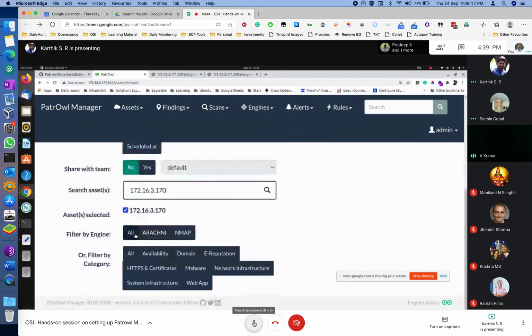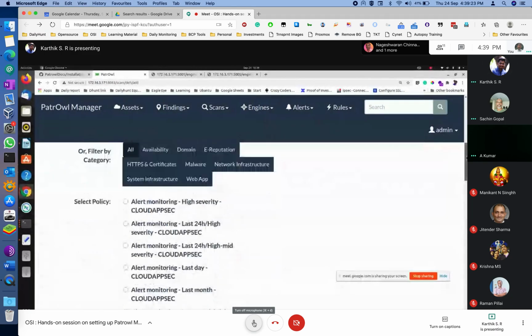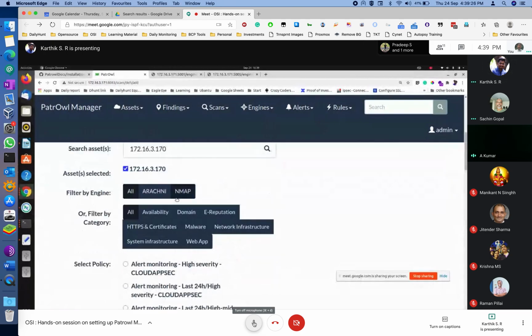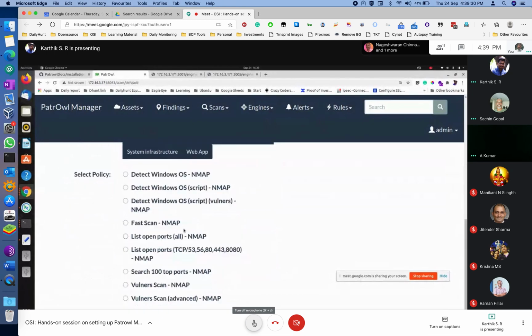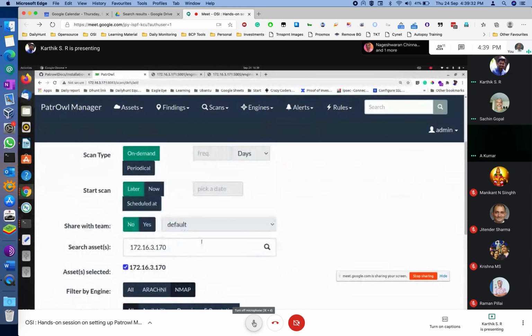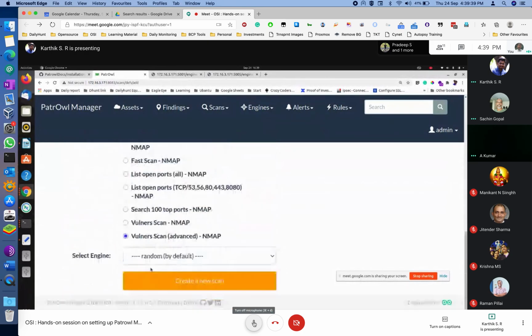Click on test. Which one? Asset. You're scanning only one. Yeah, we added only one host. Otherwise, it may take more time in scanning, no? So we don't want to waste time for everybody.